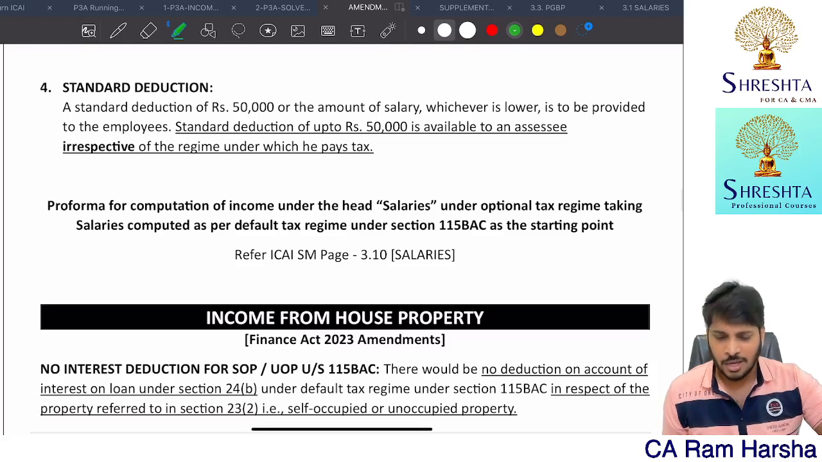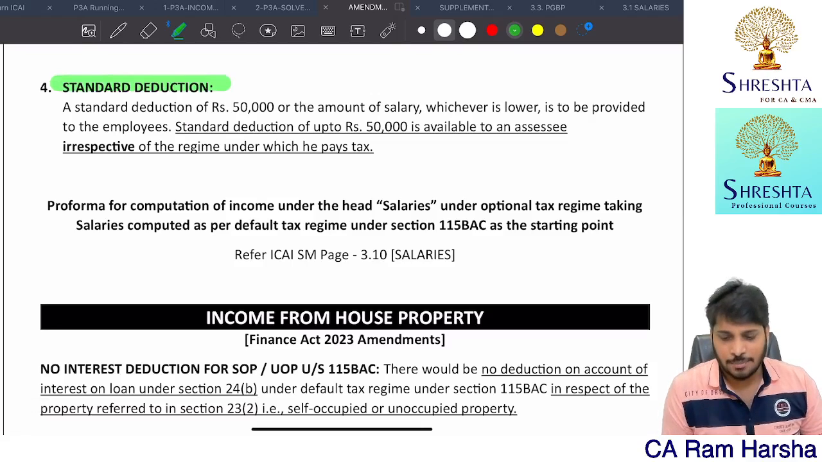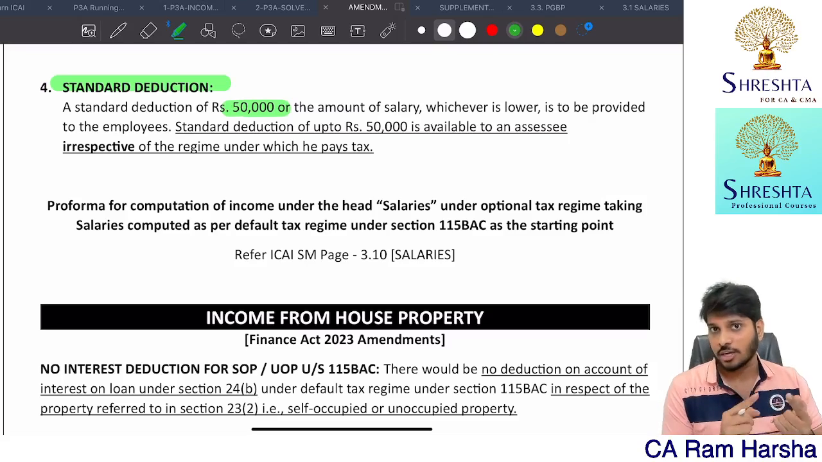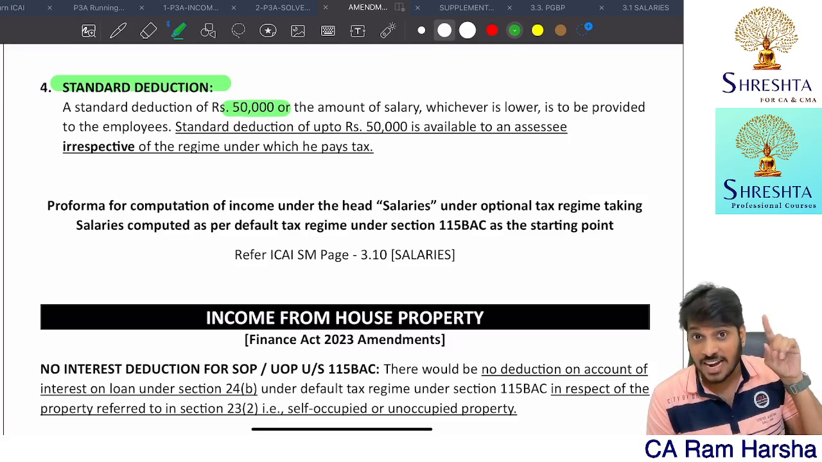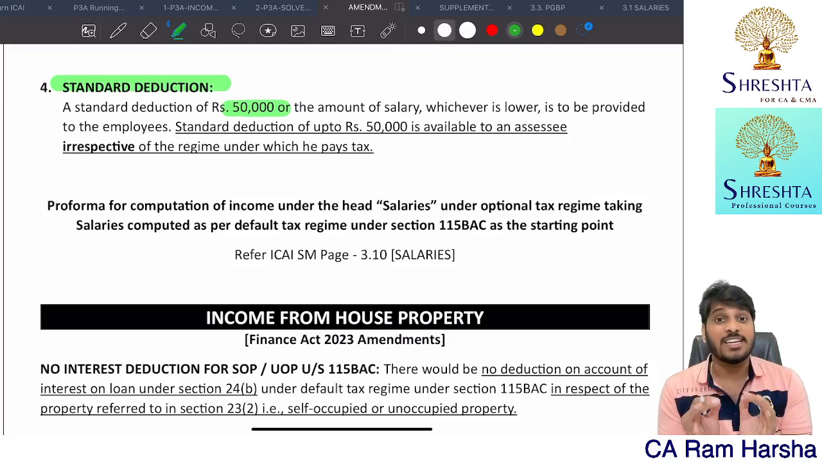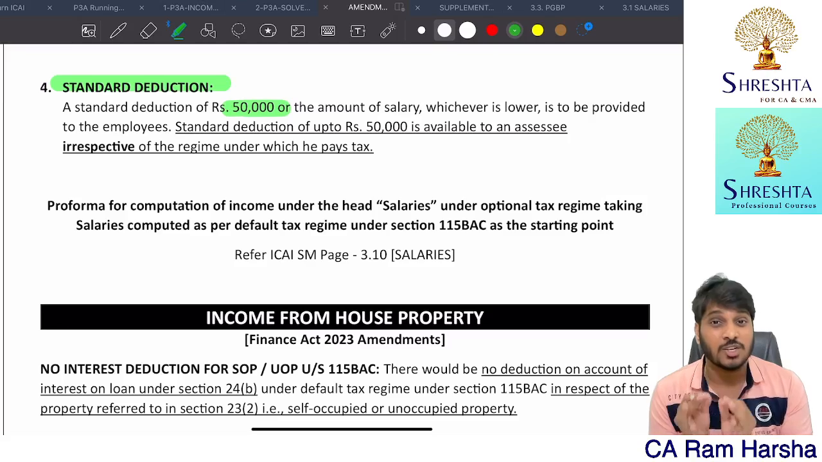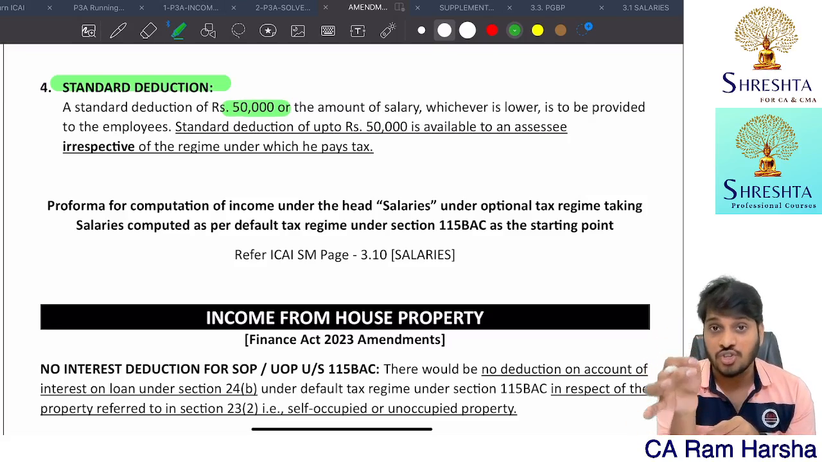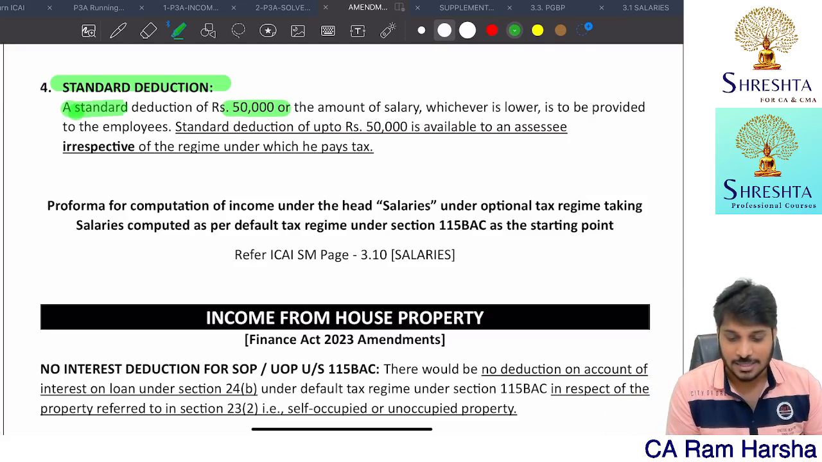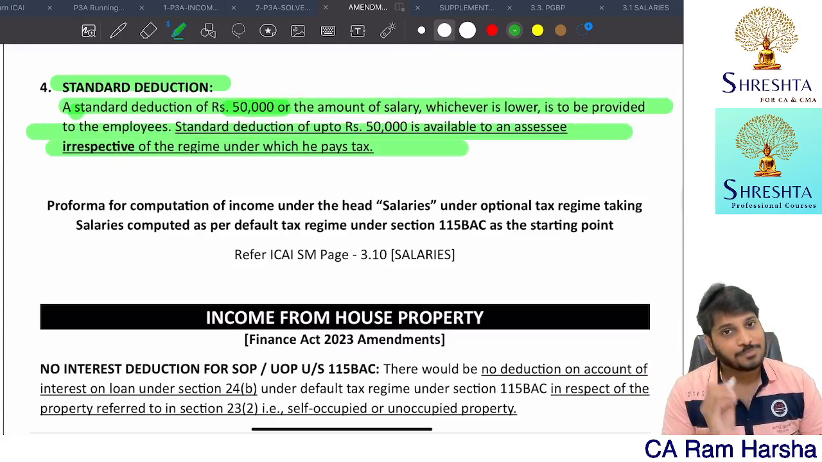And of course, standard deduction under the salaries chapter, you will get a 50,000 flat deduction from the gross salary, whether you are going with the default tax regime or not, doesn't matter. Under the Finance Act 2022, standard deduction is not there. But now from previous year 23-24, from assessment year 24-25 onwards, standard deduction up to 50,000 rupees can be claimed from gross salary, whether or not you are under the default tax regime. So that's it. A standard deduction will be given.